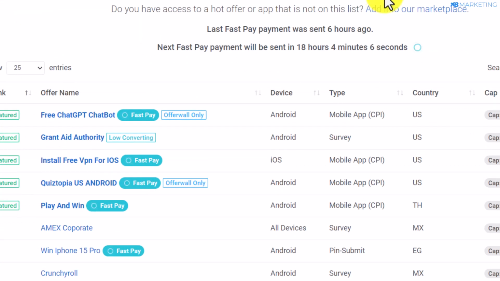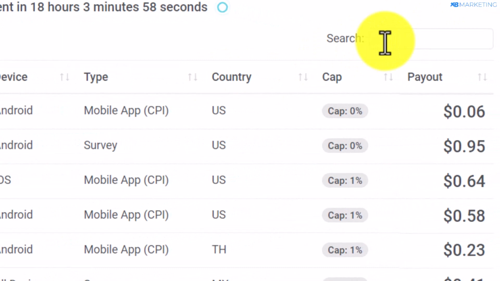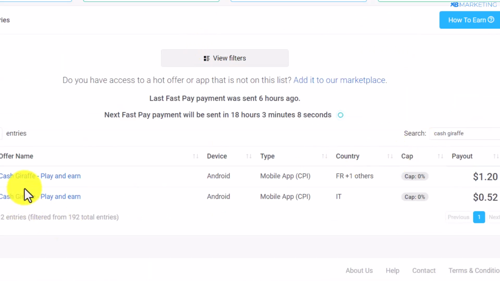And I'm going to show you one of the best offers that you can use to start making money right now as a complete beginner. So all you need to do is to come over to the search section and you want to type in cash giraffe. So once you do that, you're going to see these offers right here.